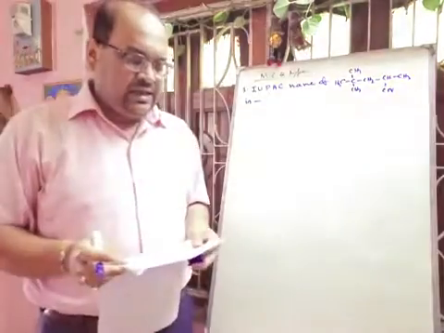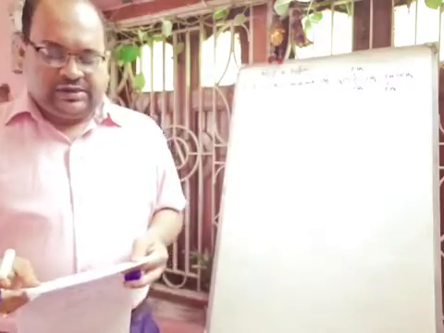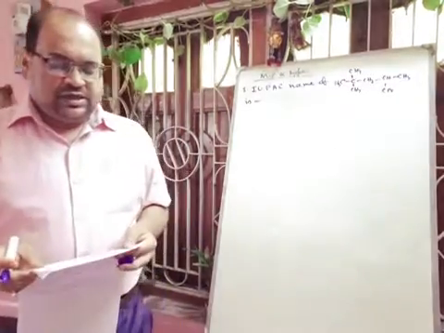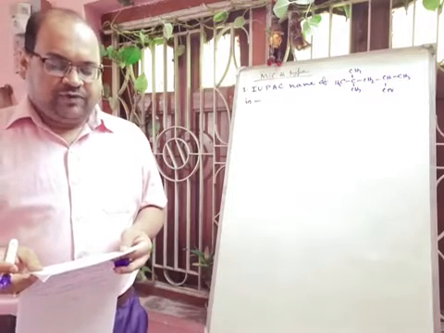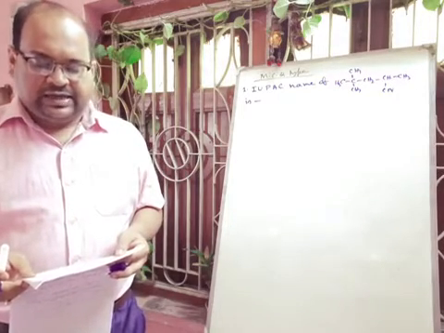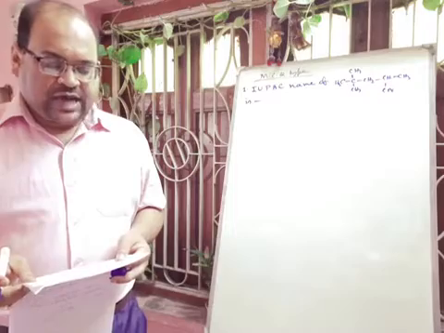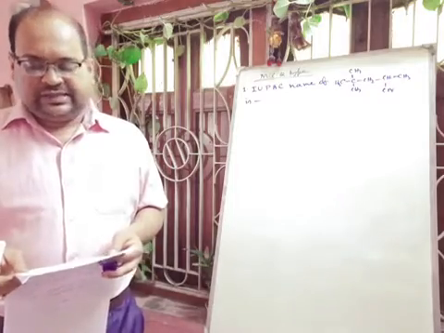Options are given: 2-cyano 3-methyl hexane, 3-methyl 5-cyanohexane, 2,4,4 trimethyl pentane nitrile, and 2-cyano 2-methyl hexane.